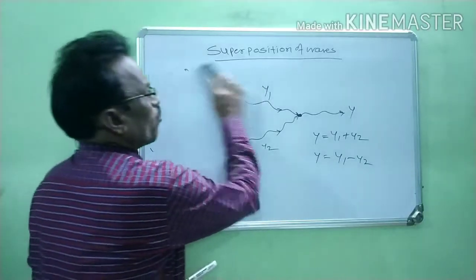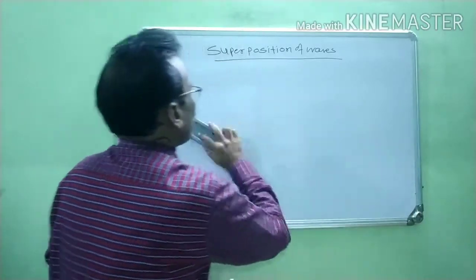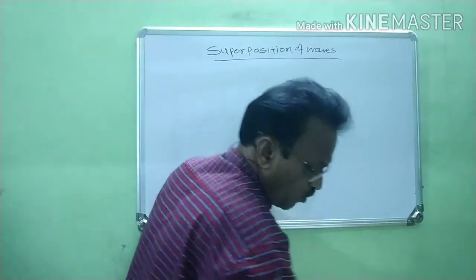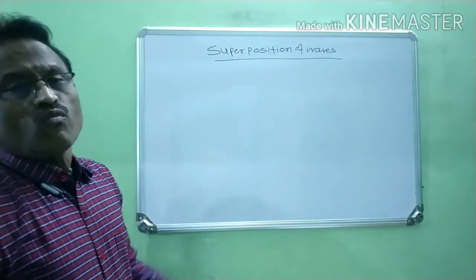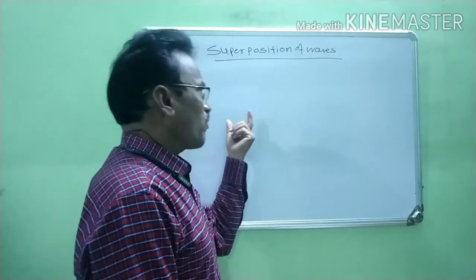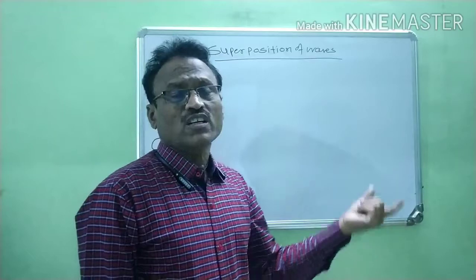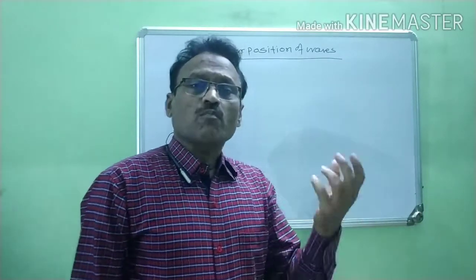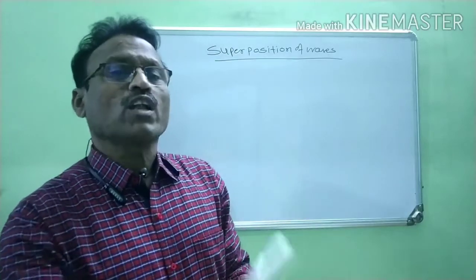This is the principle of superposition of waves. Now, again using this principle, we have to find the amplitude. First we find the equation of the resultant wave, then we find the equation of the amplitude of the resultant wave one by one.